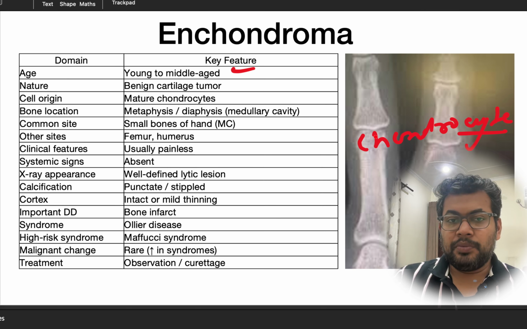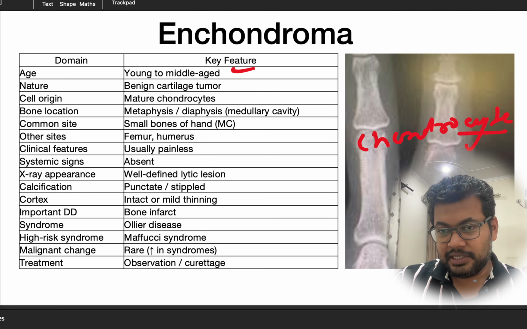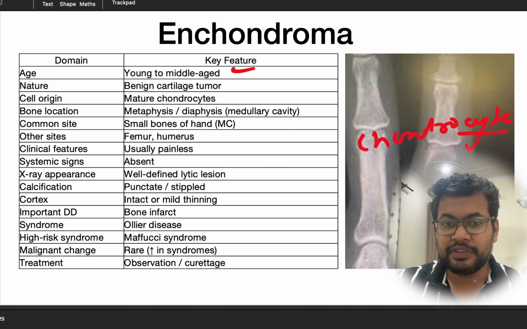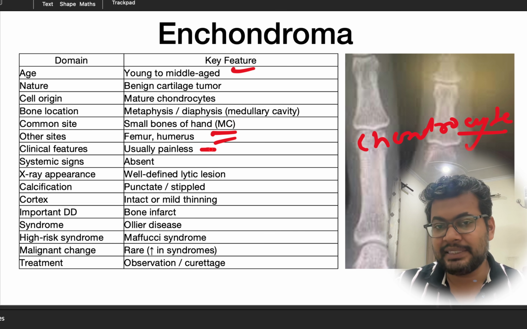So mostly this is seen in the metaphyseal or sometimes in the diaphyseal region, and the most common is the small bones of the hand. Other sites can be femur or humerus. It is usually painless and usually an incidental finding. Patient comes for something else, we get the x-rays and incidentally we find this. Systemic signs are usually absent in this.